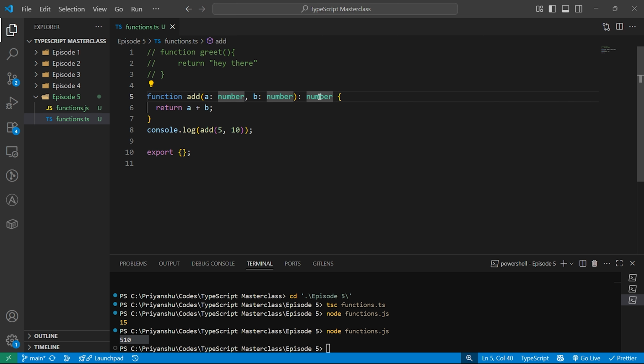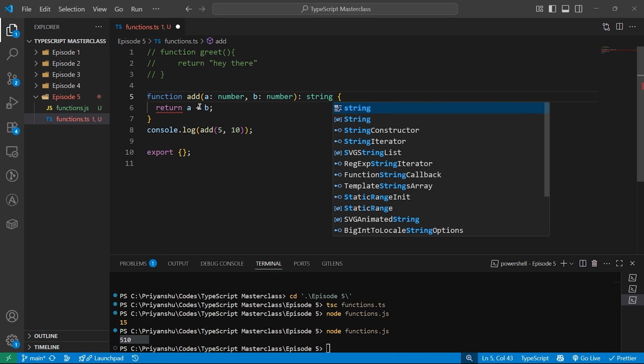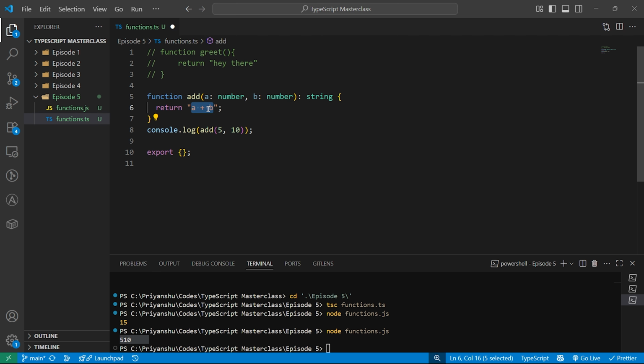Like if I say, hey, no, I need a string, now it will give an error that you are returning type number, which is not assignable to type string. So if I do this, it's fine now, because now I'm returning a string. Defining a return type is like telling your food delivery app that you want pizza. You won't end up with sushi, unless something is very, very wrong.